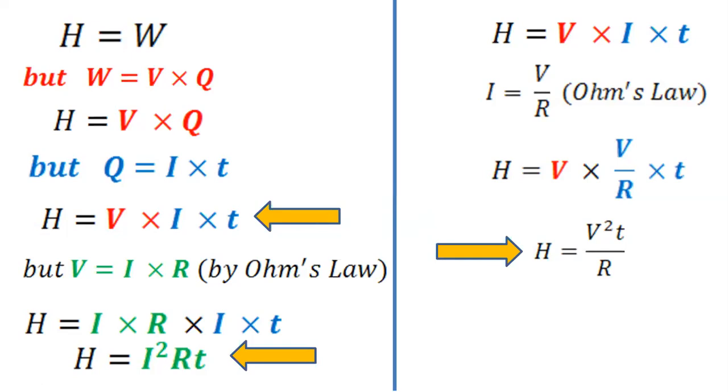Like in the last year you could have used any equation of motion, in the same way in 10th standard also you can use any heat formula, but it will be based on which values are given to you in your question. Suppose your current value is not given, so you cannot use the first and second formula. You have to use V square T by R, because the current value is not available. So always remember these three formulas for the exam. Take a screenshot of this.